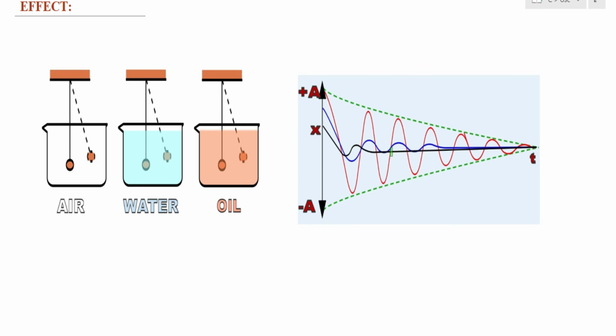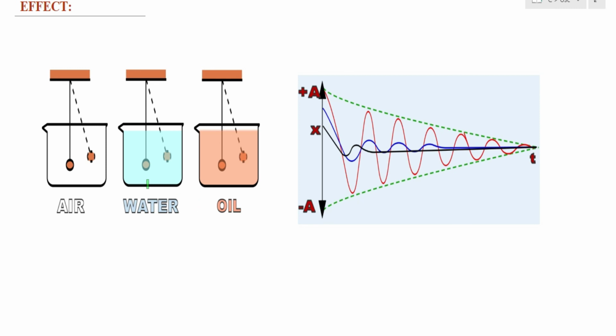Here the amplitude is becoming zero in a little less time compared to our previous case. Now let us see the oscillations of the pendulum in oil. If you see the oscillations of the pendulum in oil, which is the black curve, here also the displacement is changing and the amplitude is decreasing, but the way it decreases is still faster compared to the water case. That is one point you have to observe.